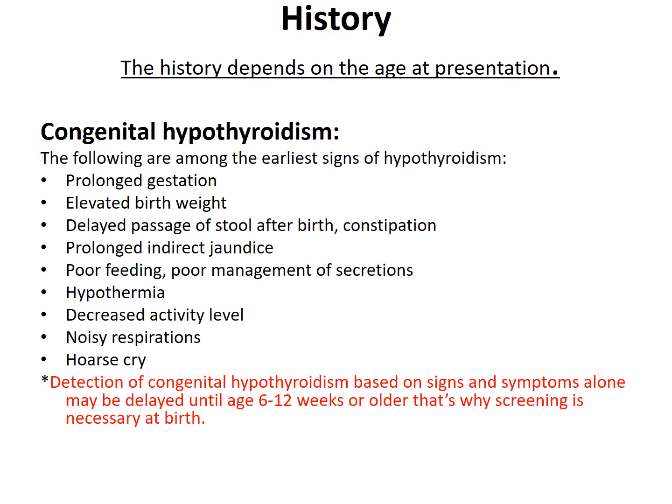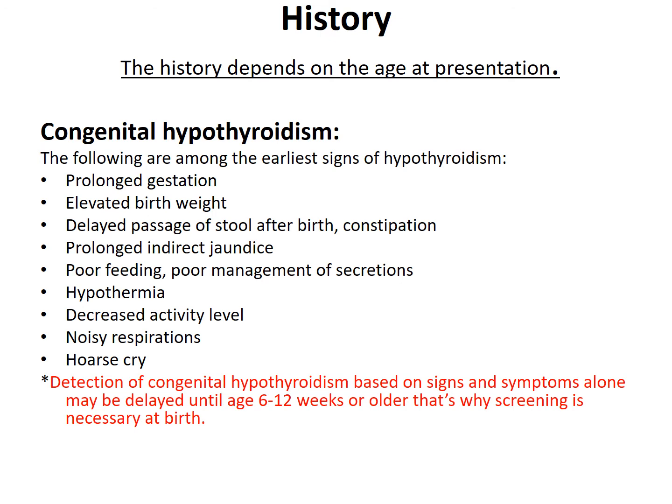Now the history depends on the age at presentation. Features of congenital hypothyroidism are non-specific and are difficult to identify in the neonatal period. These features will become prominent as the child's age increases. Clinical manifestations usually include prolonged gestational period. Babies are born with good weight or elevated birth weight.